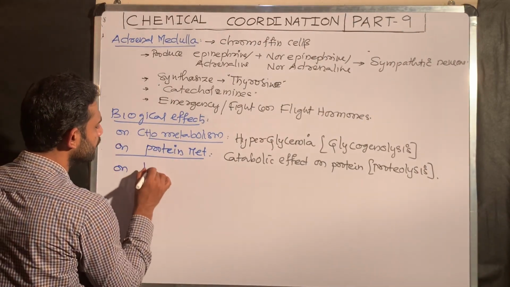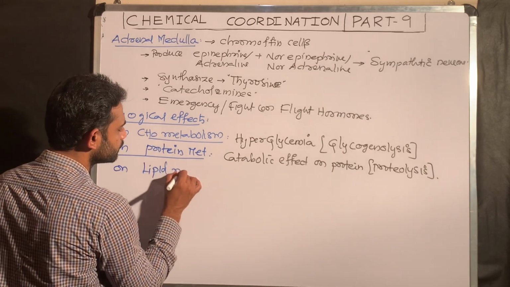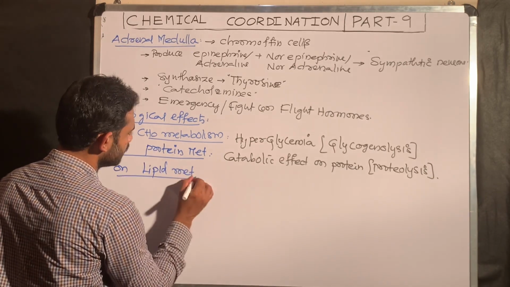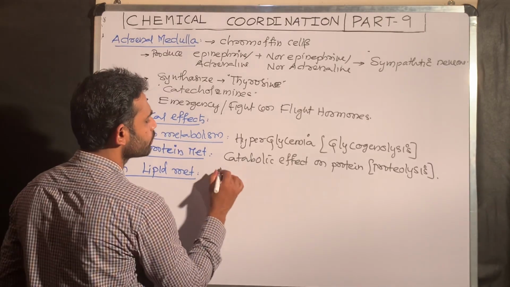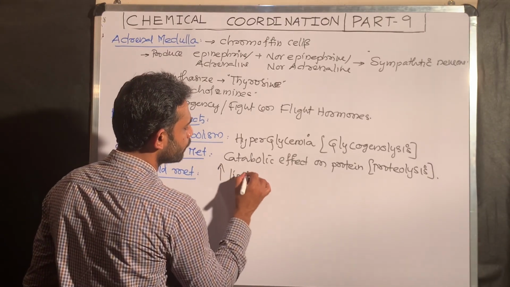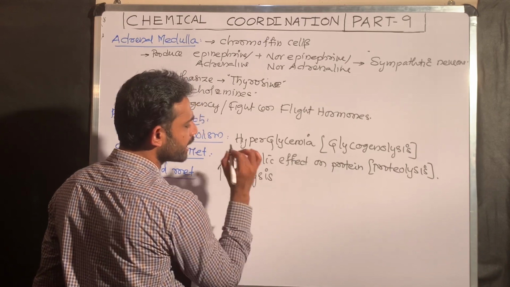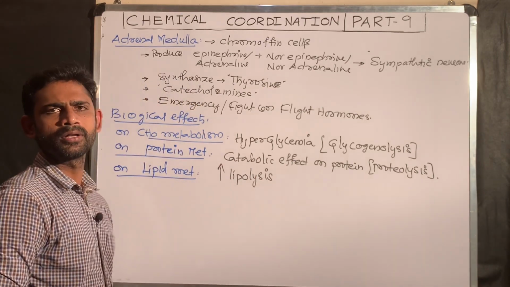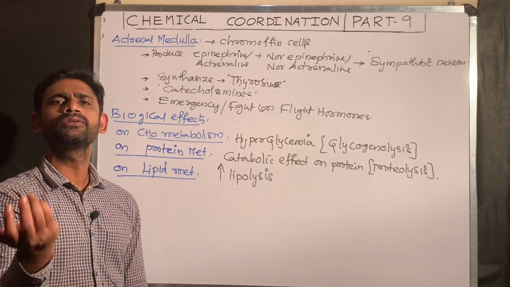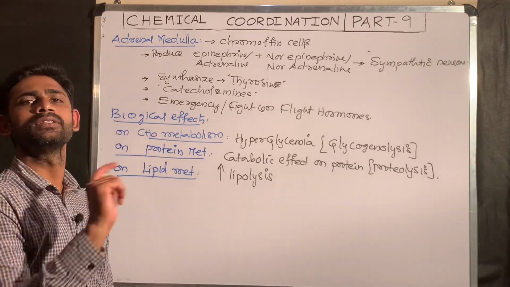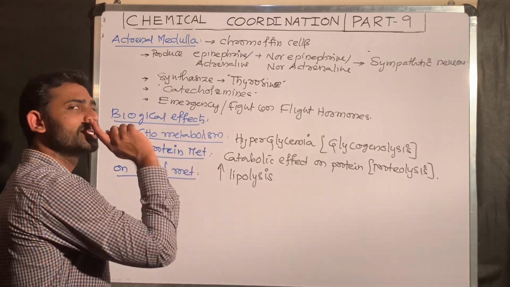Effect on lipid metabolism. Simple one. These hormones increase lipolysis, the breakdown of lipids. When the lipids break down, fatty acids are produced, and those fatty acids are used for energy production. That energy is required in this condition.